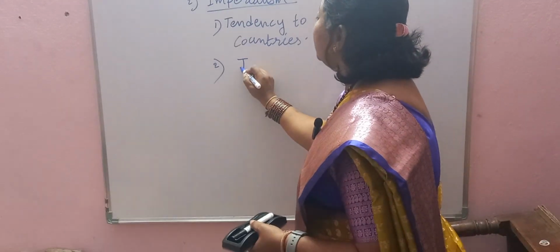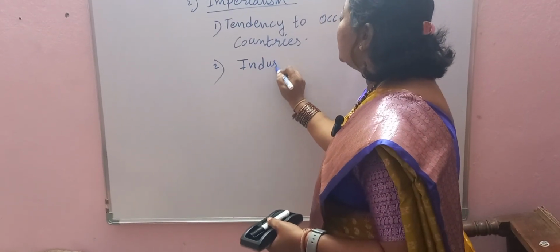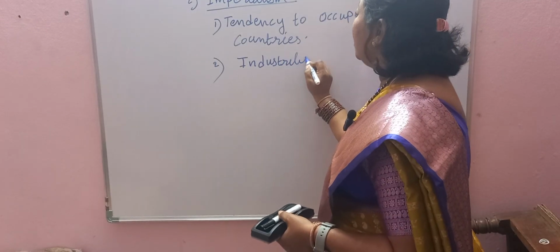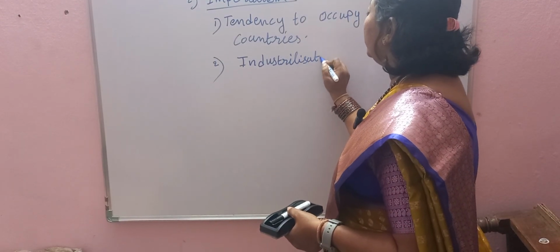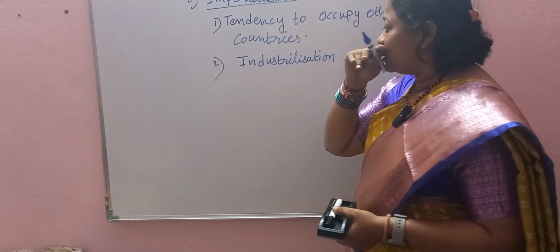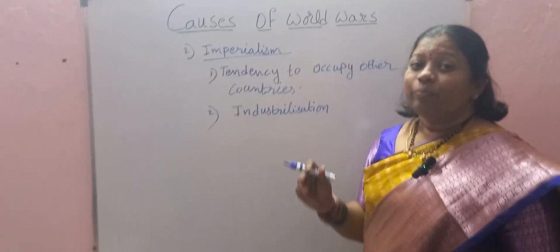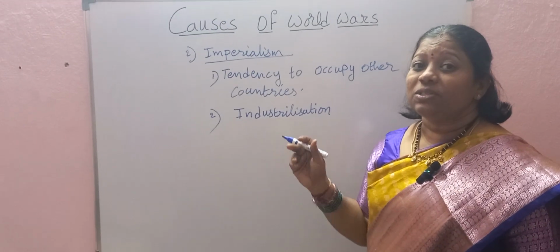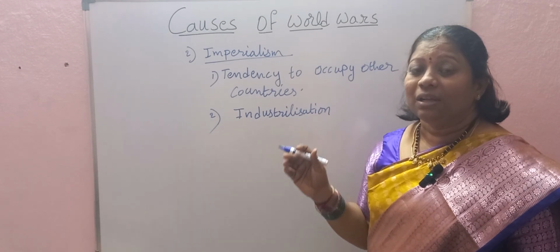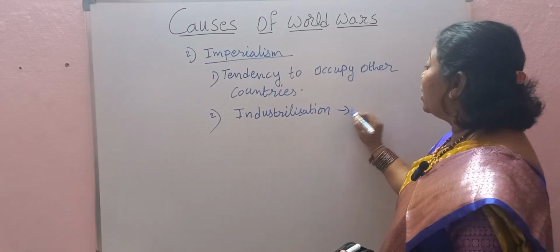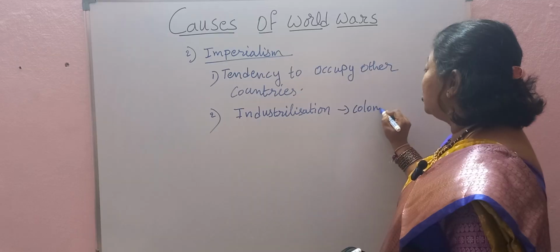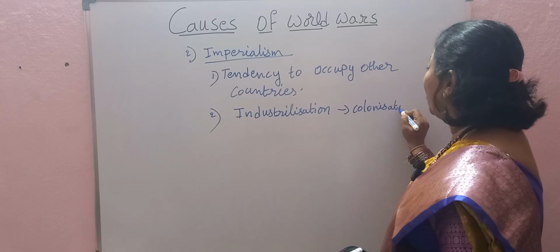So what is the second point you can write? Here, industrialization. Industrialization means rapid development of the industries, or rapid establishment of the industries. So this industrialization, which was started for the first time in England, led to colonization. Did you understand, children? So here you have the second point.